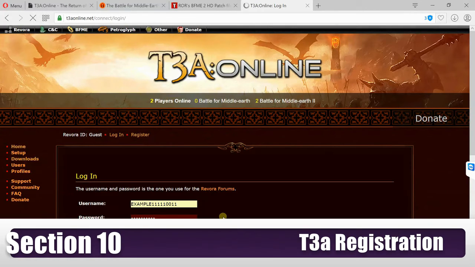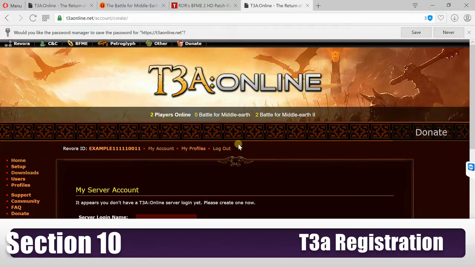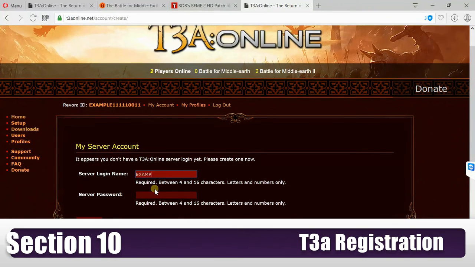So after activating your account, it's going to ask you to create your server account. So this is what you will input on the T3A online while signing in. And then this will be a completely different password or the same password.